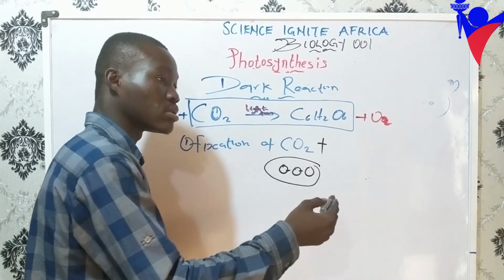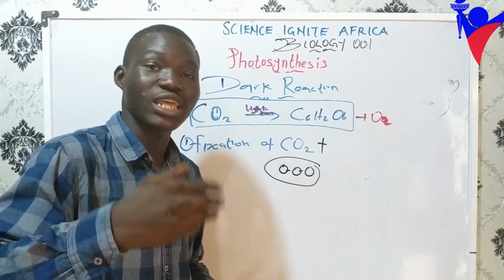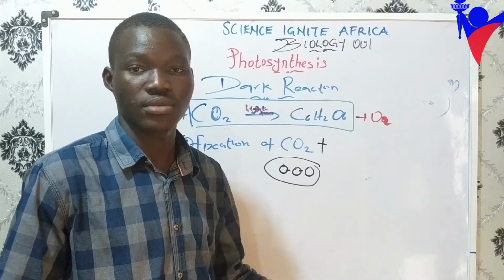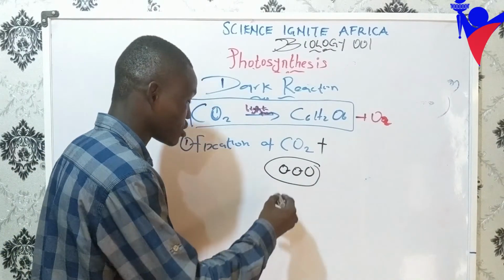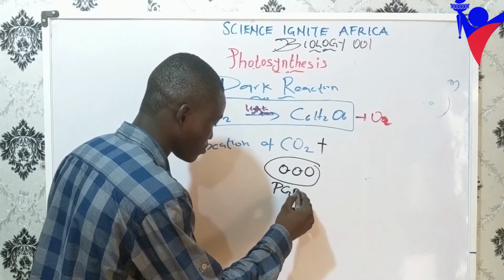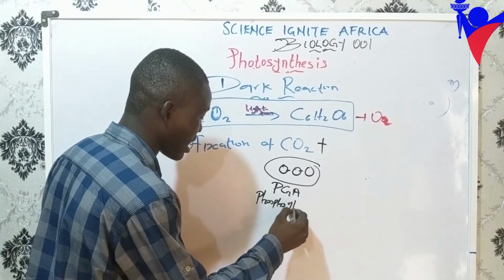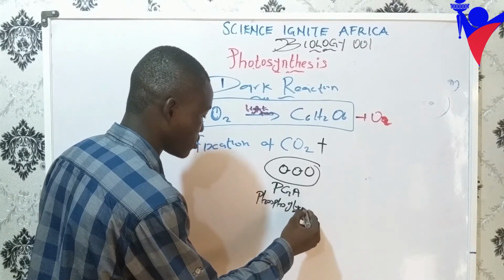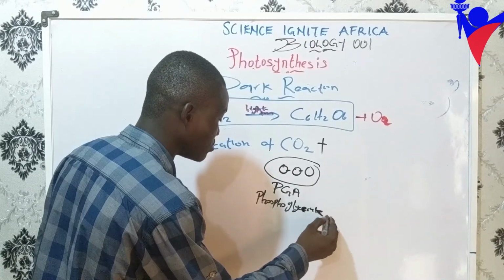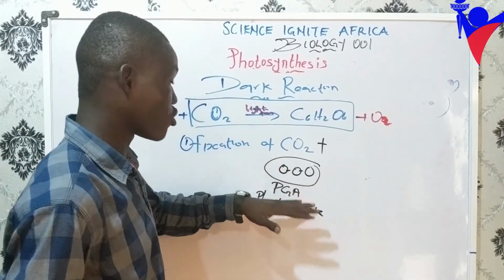When we fix carbon and it produces this, we call it the first stable product of photosynthesis. It's a 3-carbon compound actually called PGA, phosphoglycerate.